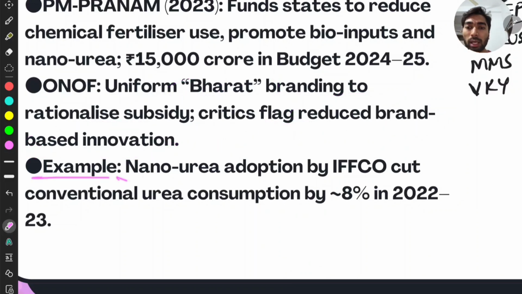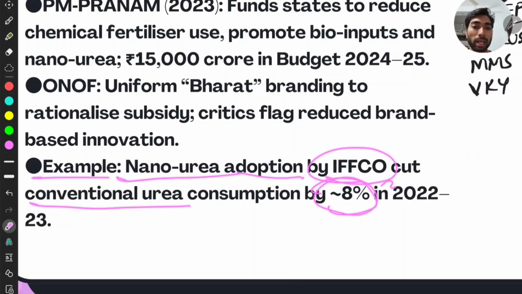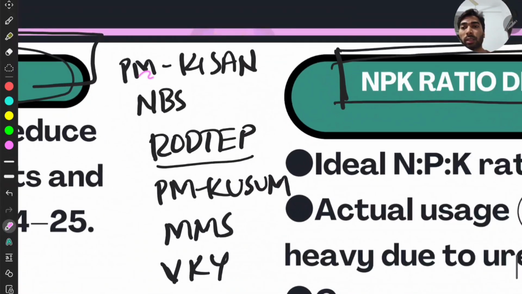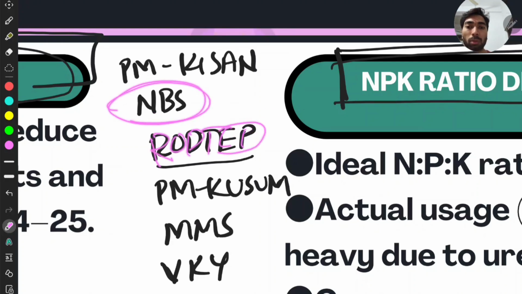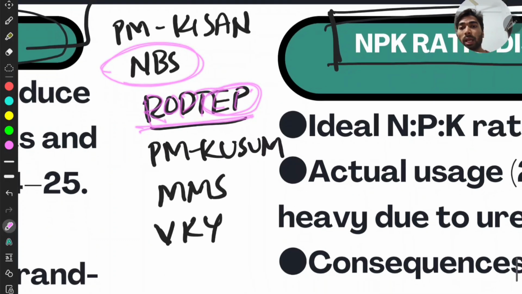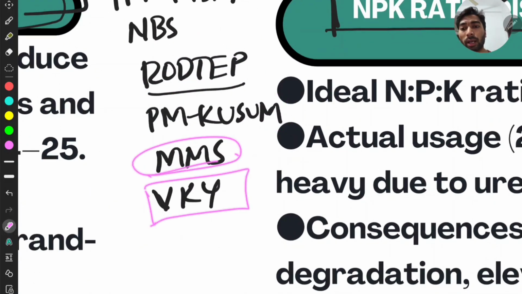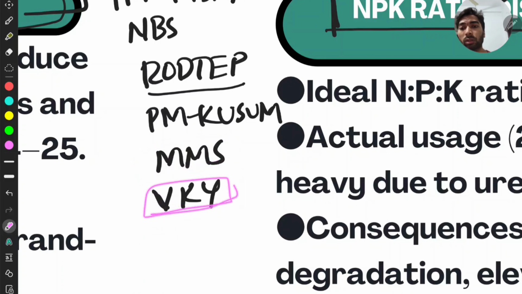Then examples: nano urea adoption by IFFCO cut conventional urea consumption by 8% in 2022-23. You can quote this as an example. Then there are other schemes like PM Kisan and nutrient-based subsidies, and reduction of duties and taxes on export for export promotion. This is also a subsidy scheme. And PM Kusum is there. Midday meal scheme is there, and Vanabandhu Kalyan Yojana is also there.